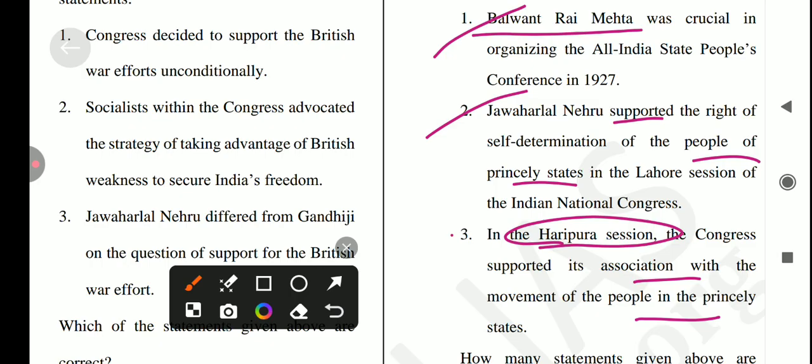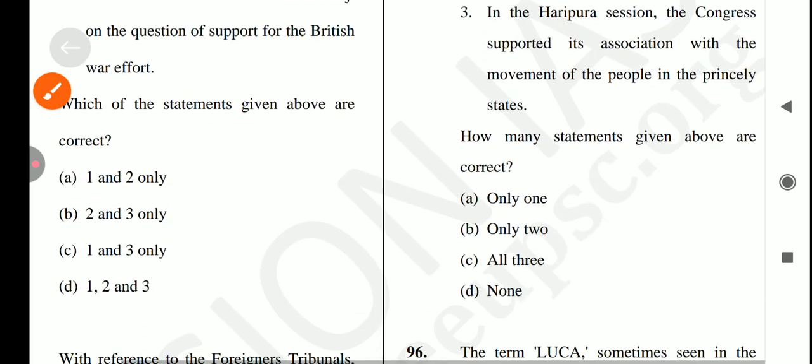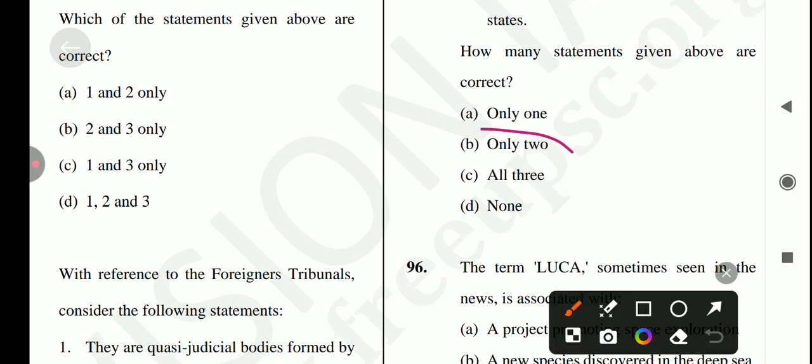Is it true? No, it's not a correct statement because in the Haripura session, which happened in 1938, the Congress had reiterated its policy that movement in the state should not be launched in the name of the Congress but should rely on their own independent strength and fight through the local organization. So the answer for this question is option B. Only 2 is correct because the question is asking about the correct statement.